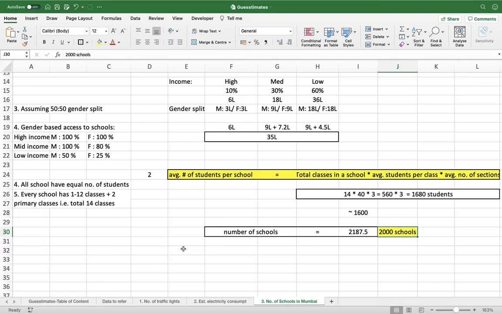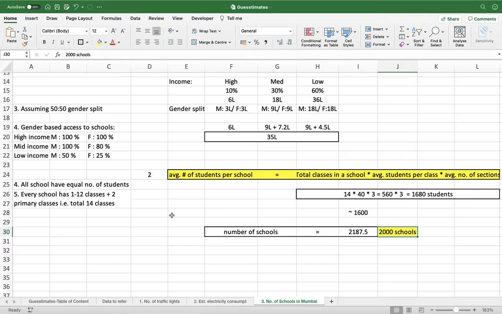Something like that. And just see if it is falling in the same ballpark figure. It doesn't have to be very exact, but something like this. That is called a sanity check.